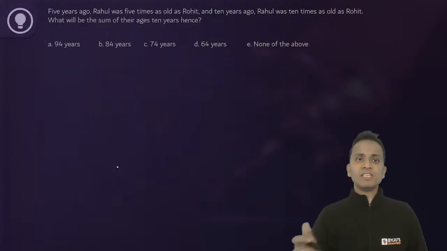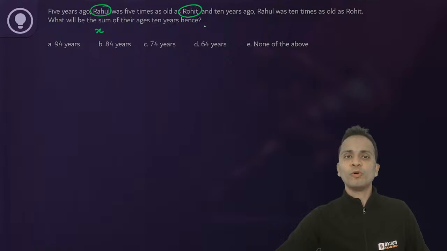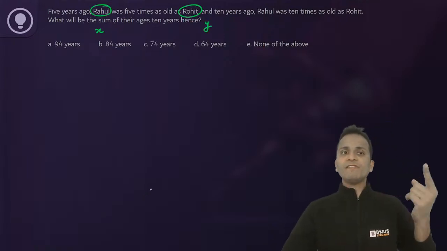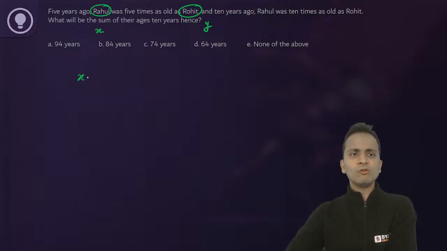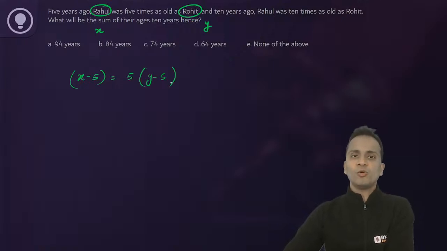Now, the question is: 5 years ago, Rahul was 5 times as old as Rohit, and 10 years ago he was 10 times as old as Rohit. So I'll start by assuming the present age of Rahul as x and the present age of Rohit as y. I'll be using two variables. 5 years ago, Rahul's age was x minus 5 and Rohit's age was y minus 5. So 5 years ago Rahul was 5 times the age of Rohit.